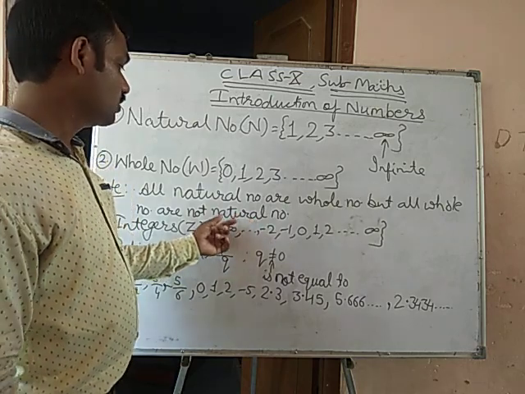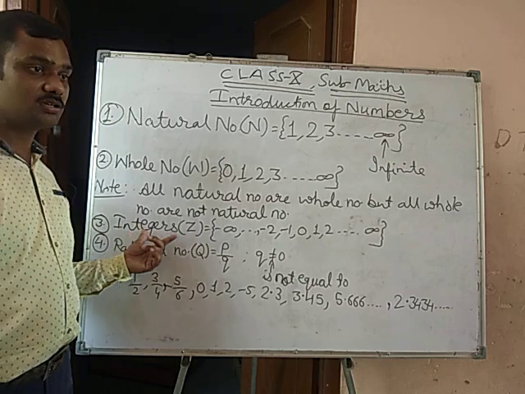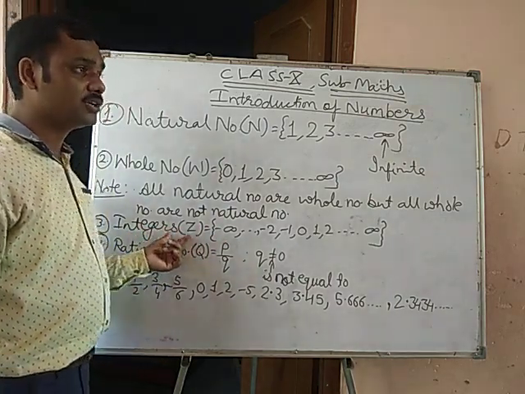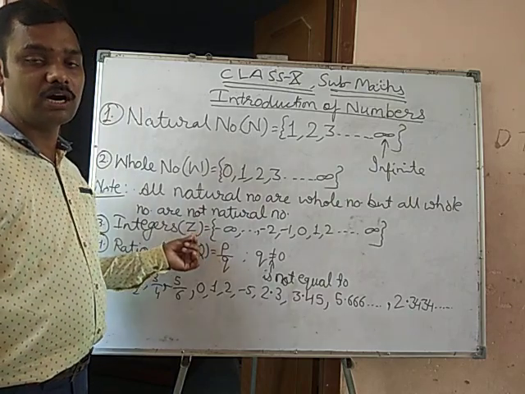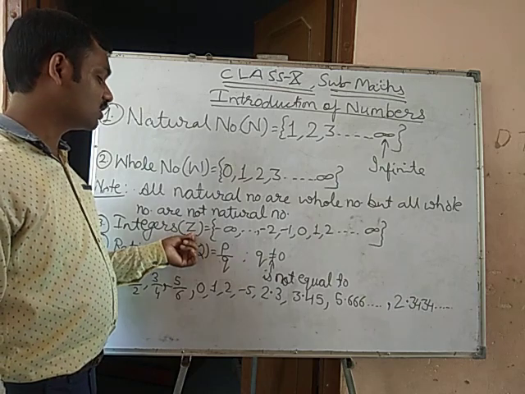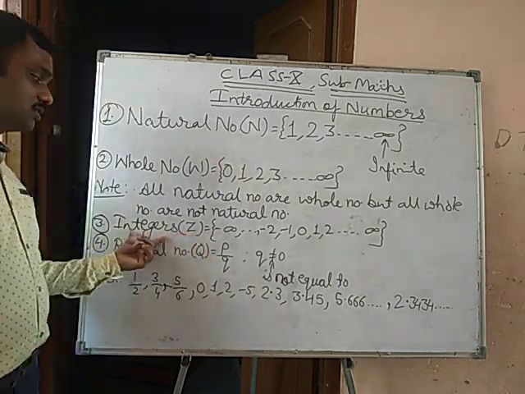Number third, integers. It is represented by I or Z. But Z is a universal symbol, so we use Z for integers.